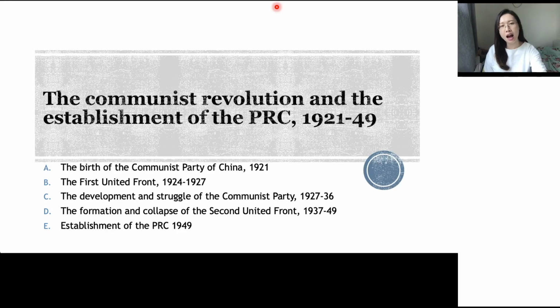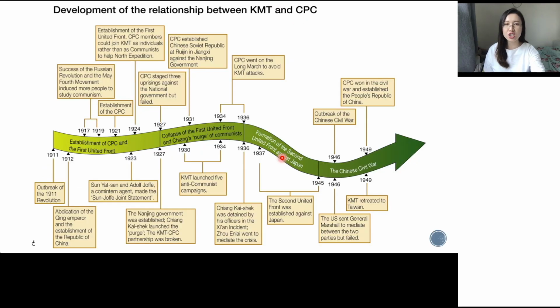So for this, I think this is important for you to review the relationship and put it into different stages, and you need to be able to explain their relationship in different stages.